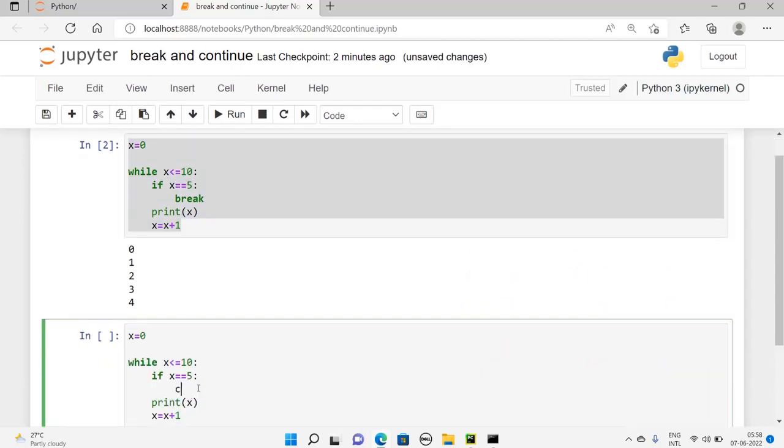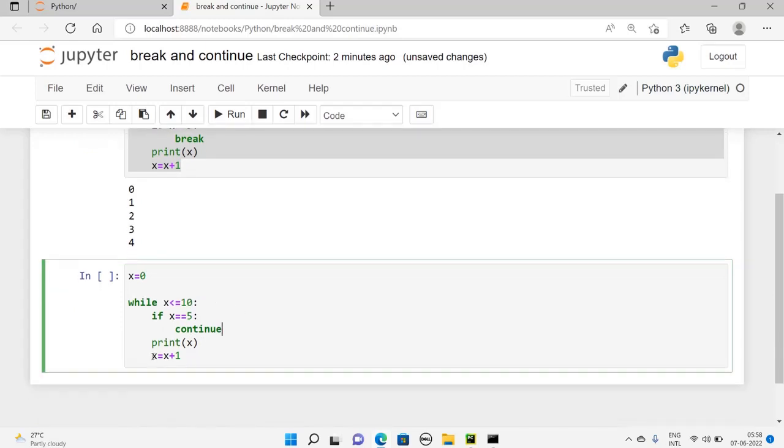The same with the other one, continue. In place of the break, if I put continue, what does continue mean? Continue will continue to check the condition. It will skip the rest of the lines in the loop. For this, I'm changing the increment to the first place, because otherwise it will not work. Why will it not work?